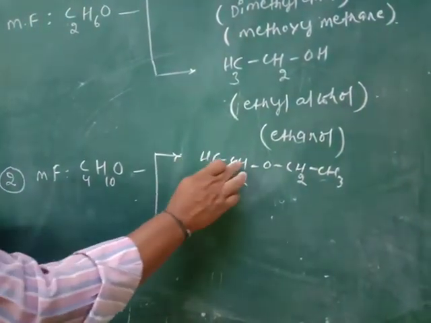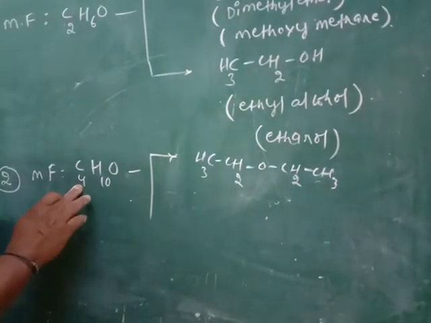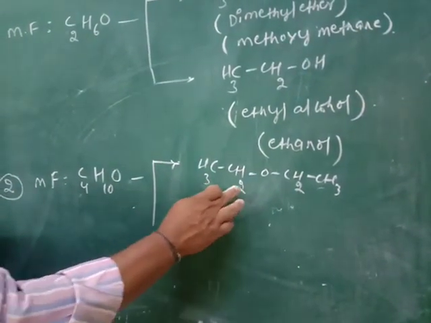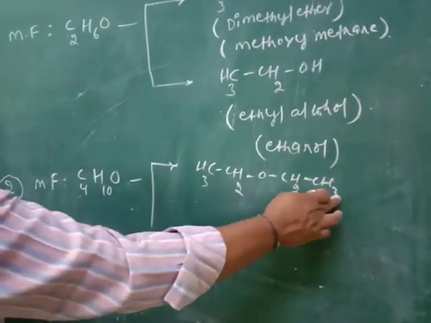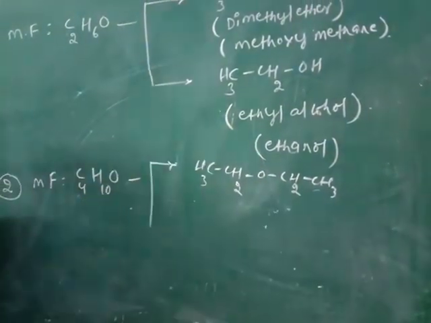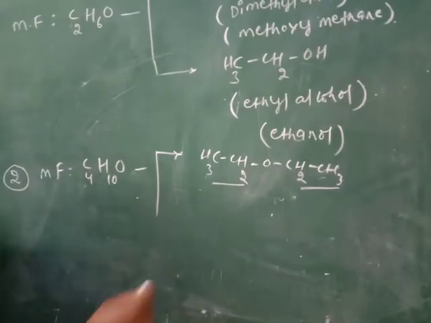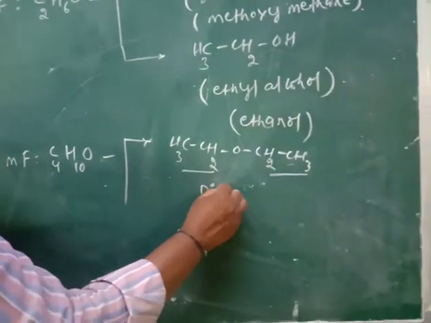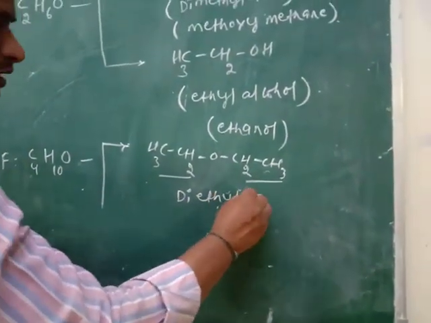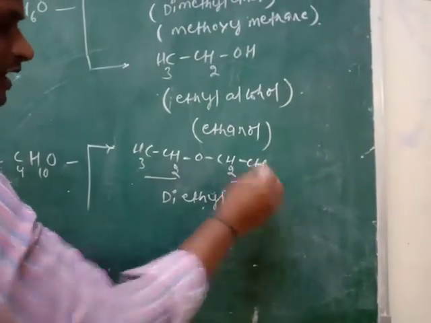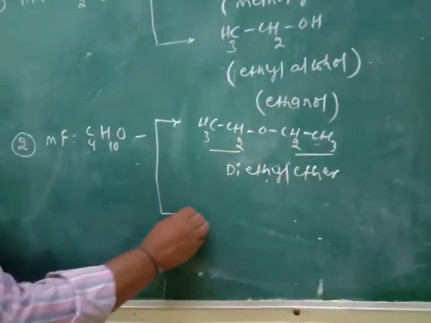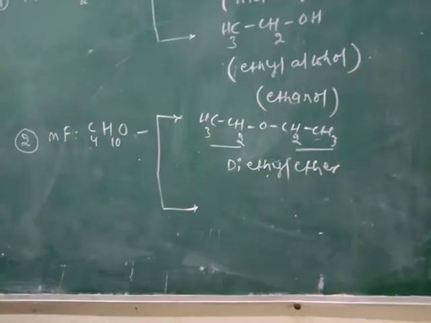Carbons 1, 2, 3, 4, C4. Number of hydrogens is 3 plus 2, 5, plus 2, 7, plus 3, 10, and 1 oxygen. It has two ethyl groups, so it is diethyl ether. Diethyl ether shows functional group isomerism with alcohol.